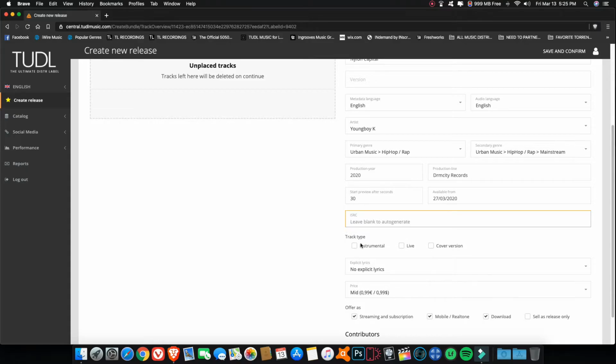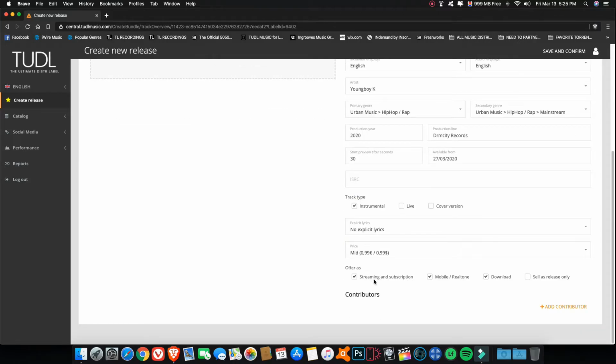Now, if it's an instrumental, live, or cover version, mark it. Streaming and subscription is if you want only paid subscribers to listen to your song. And there are also mobile ringtones and downloads and things of that nature.